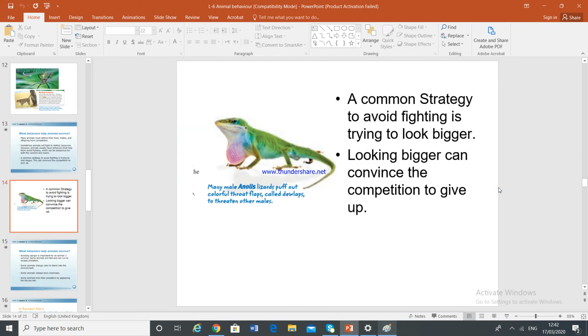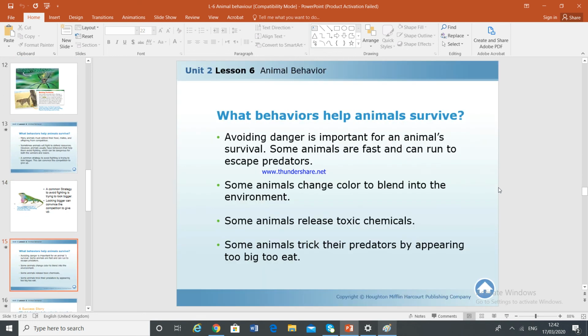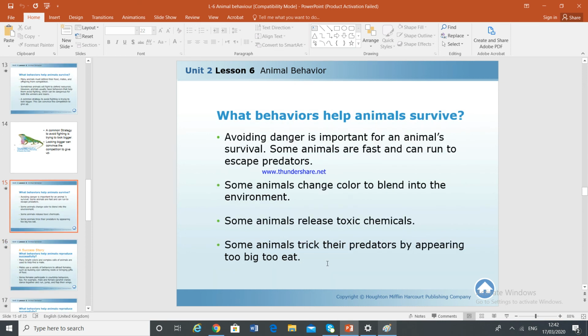Okay, so this was the first part of what we have learned today. By the end of this part, I can say that some animals change color to blend into the environment. Some animals release toxic chemicals. And some animals trick their predators by appearing too big to eat, as I have shown you in the other one. So this was the part showing how animals change their behavior to survive. In my next part, I will explain how they behave to reproduce. Okay?